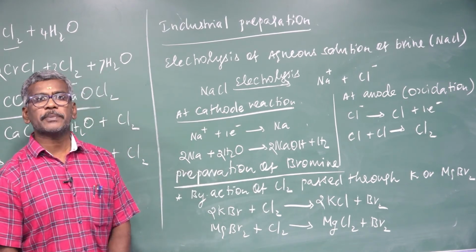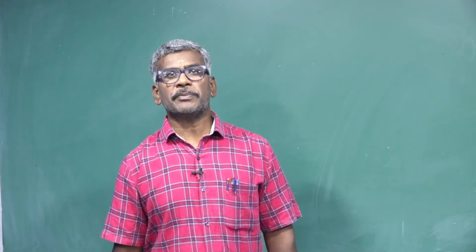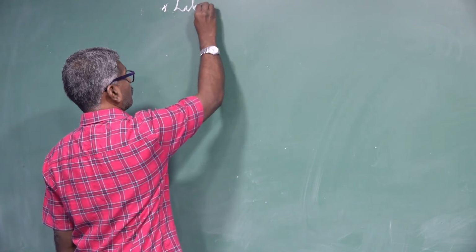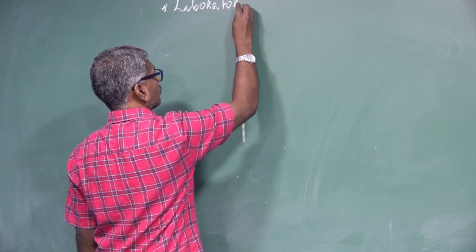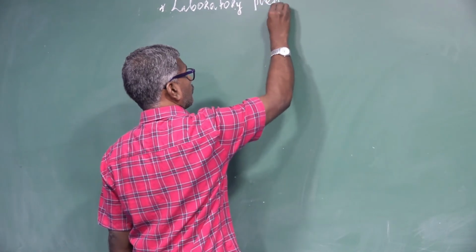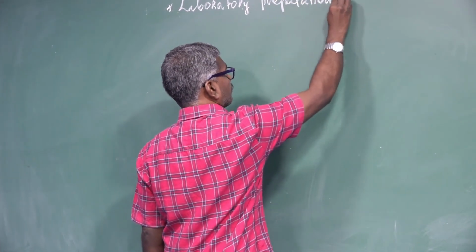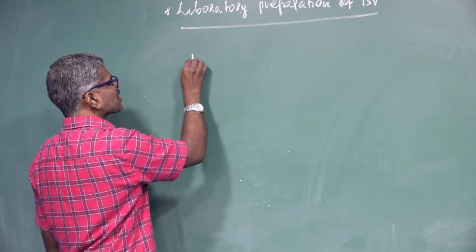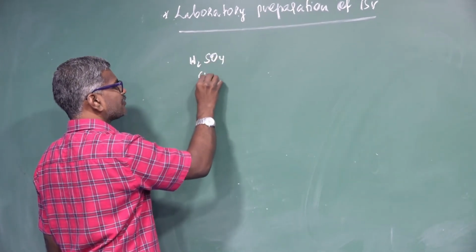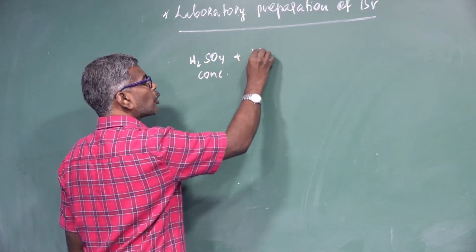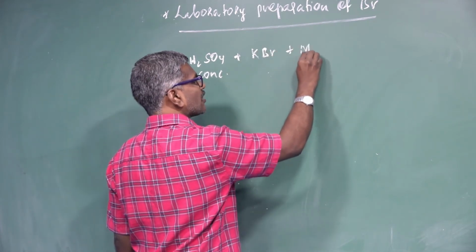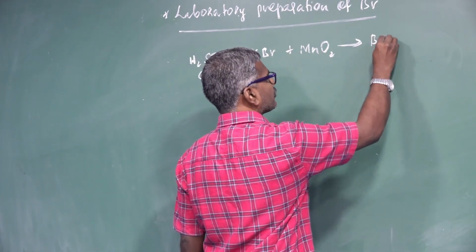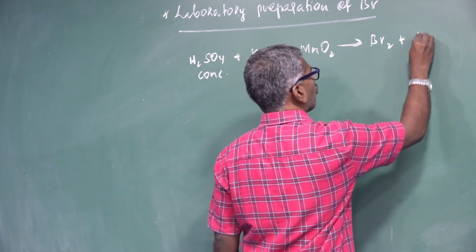Another method, laboratory preparation of bromine. Next, laboratory preparation of bromine. That is, the action of concentrated sulfuric acid on a bromide salt in the presence of MnO2. Bromide will give bromine and water.